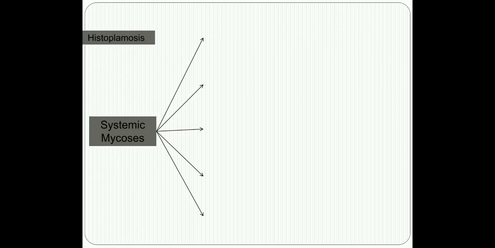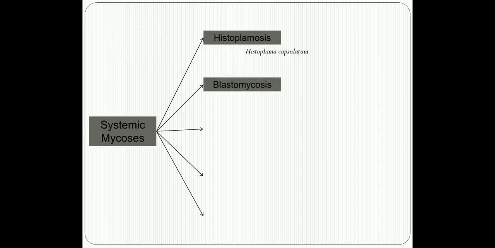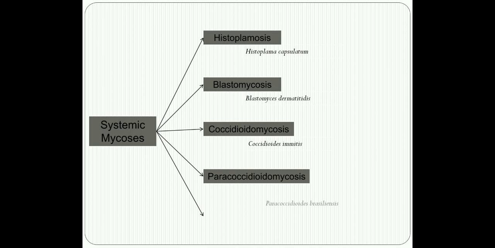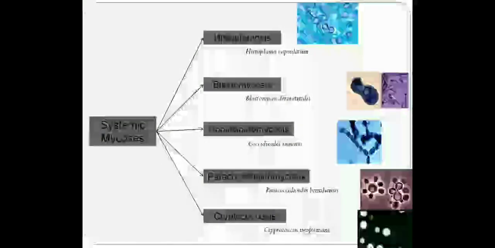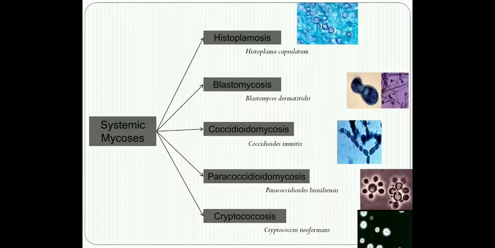Then we come to the systemic fungal infections. Usually these systemic fungal infections are caused by the dimorphic fungi. Most of the dimorphic fungi, capable of existing in both yeast and mold forms, cause systemic fungal infection. Another hallmark of systemic fungal infections is that they have two sites of infection.